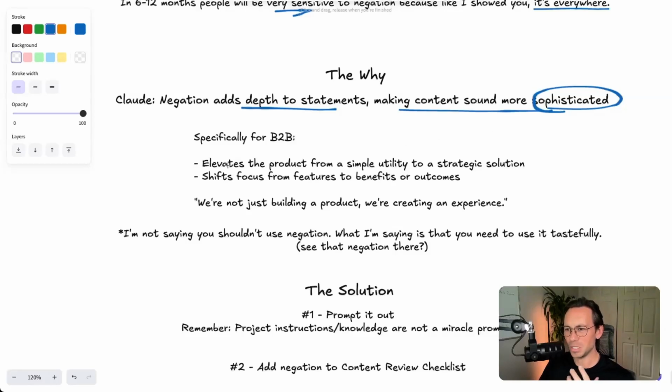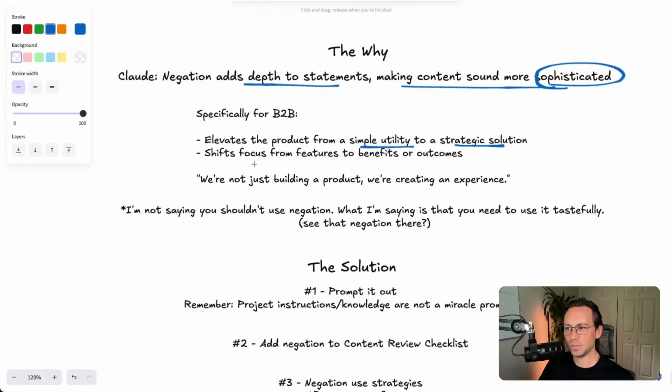In B2B specifically, it says it elevates the product from a simple utility to a strategic solution. And it shifts the focus from features to benefits or outcomes. Isn't that kind of the gist of it, right? It's taking it from what it is to being more sophisticated, a little more salesy. An example is, we're not just building a product, we're creating an experience, right? And it's often not very specific, and in its worst use, negation is very general, right? It's not getting us anywhere.